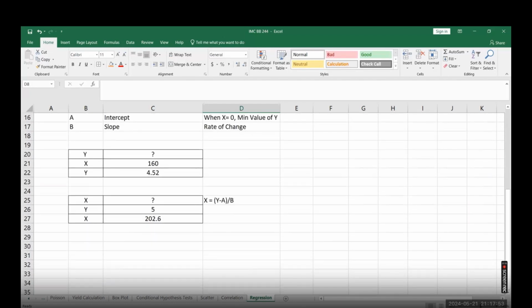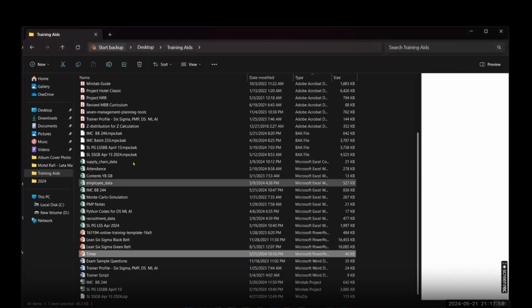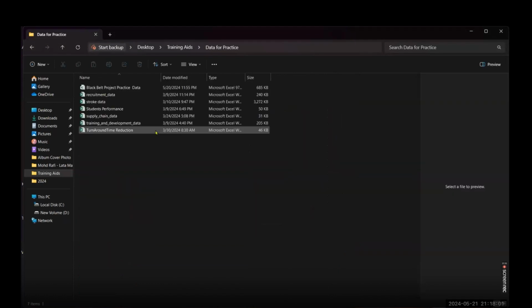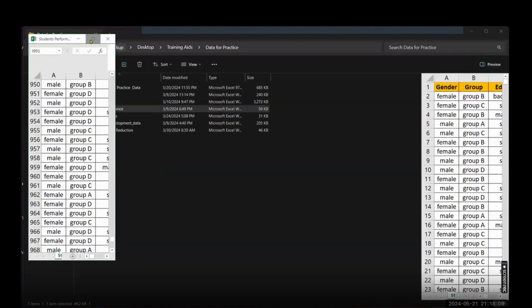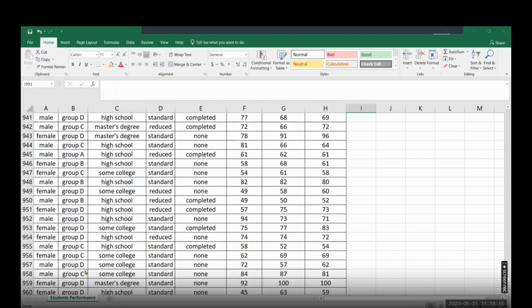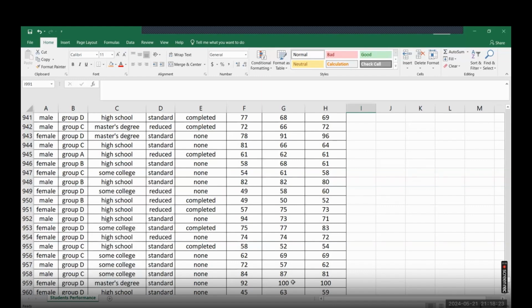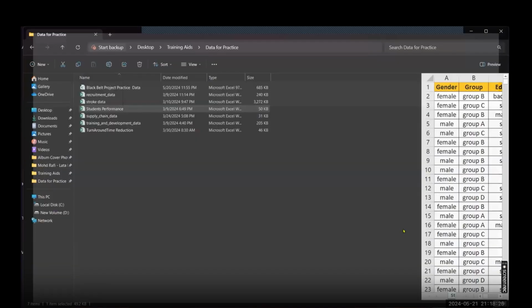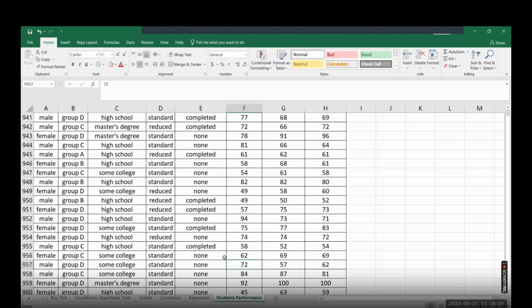Now I am going to share some data on which we will be doing the practice, and the data is so good that you can use it for all the statistical analysis which I have written here. I'm calling this student performance. Create a copy of this data in your Excel sheet. You have the data available now in your Excel sheet: the student performance.